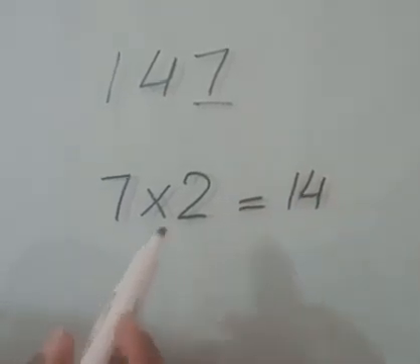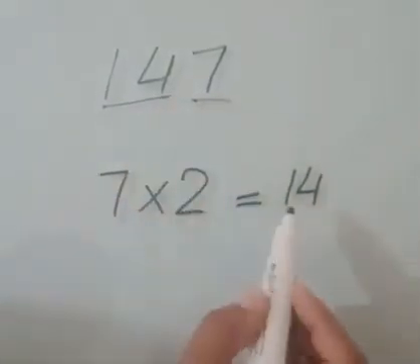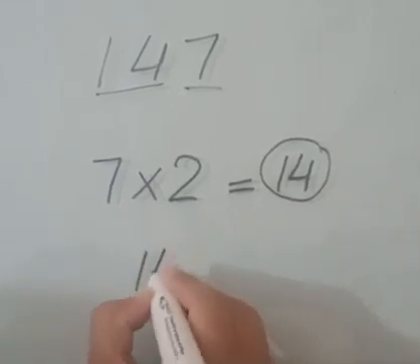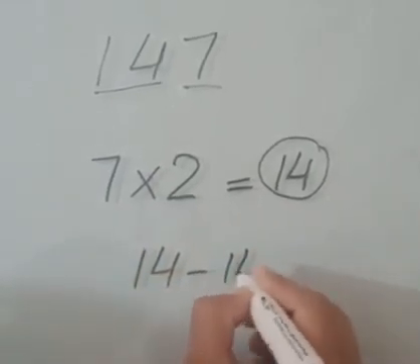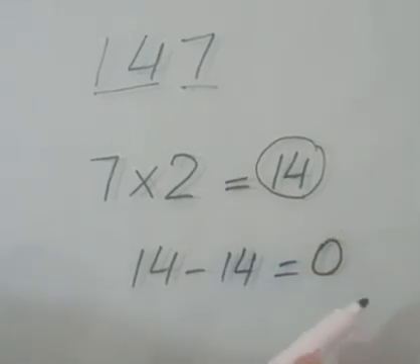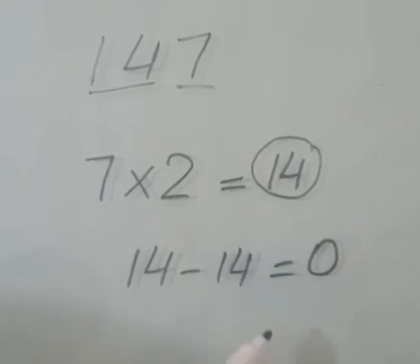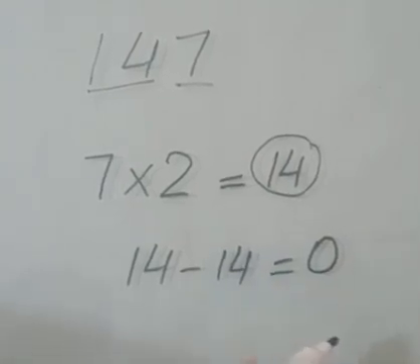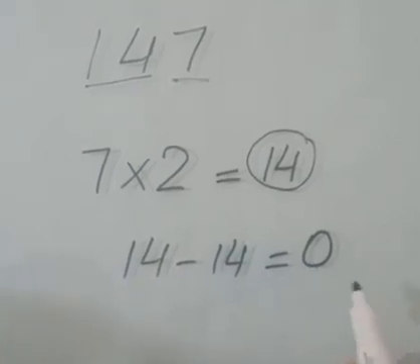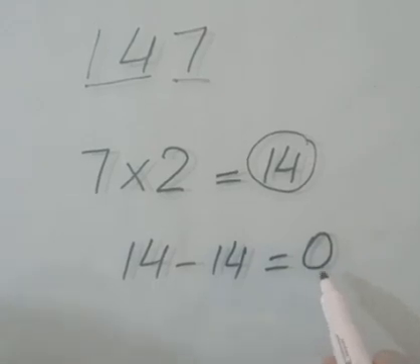Next we have to subtract the other two digits from this answer. 14 minus 14, the answer is 0. So if our answer is 0 or a multiple of 7, then the number will be divisible by 7. If the answer is some other number, not 0, not a multiple of 7, then the number will not be divisible by 7.